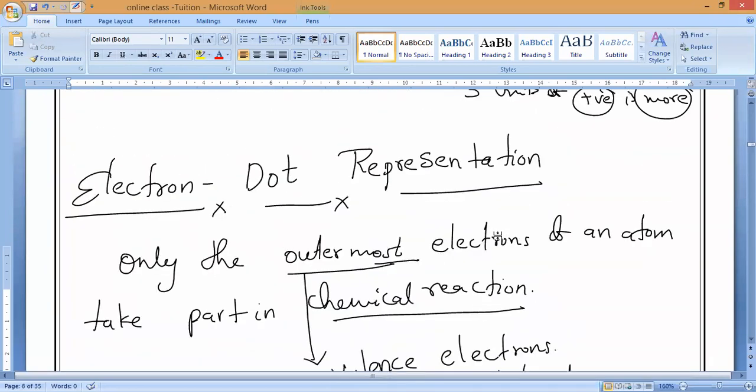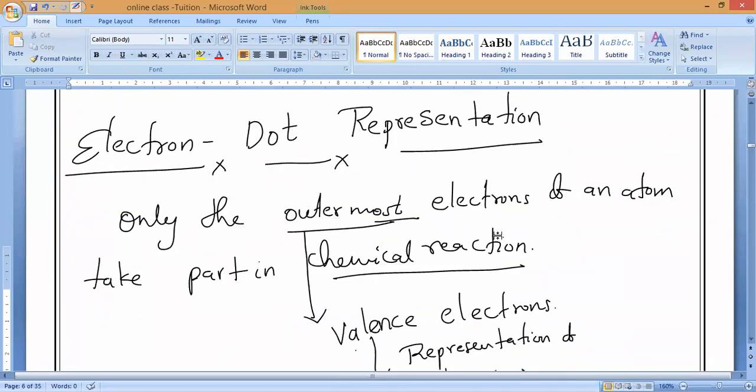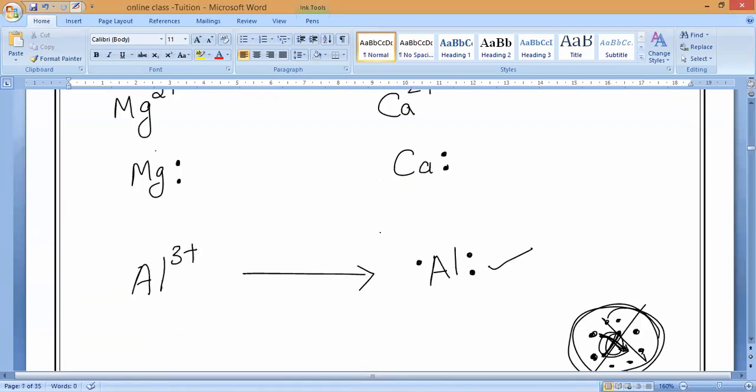Okay. Now write the definition. Electron dot representation. Who is involved in chemical reactions, guys? Only valence electrons, sir. Only valence electrons are involved in the chemical reaction. If everybody responds, it is very good. Madhumita, understand? Right, definition. The valence electrons in an atom are represented by putting dots.